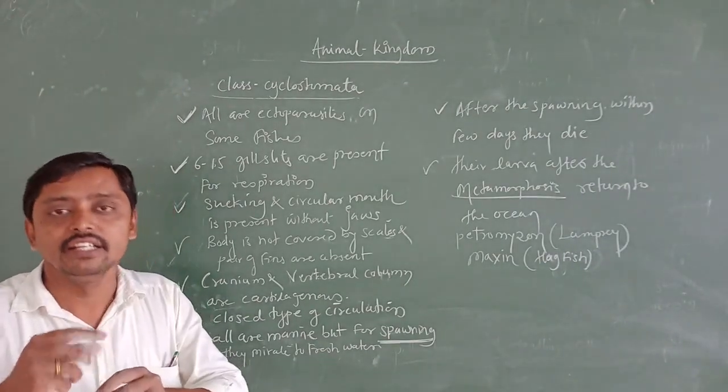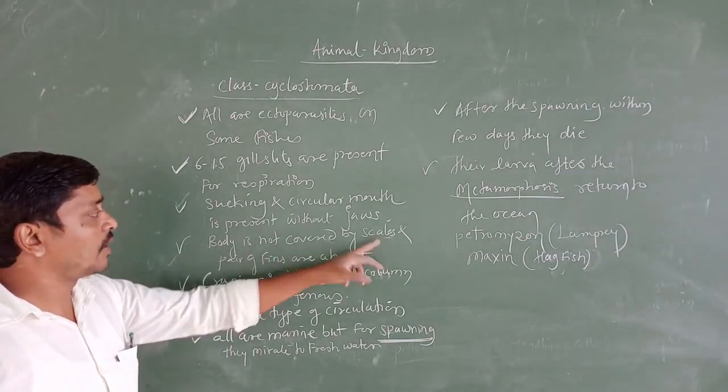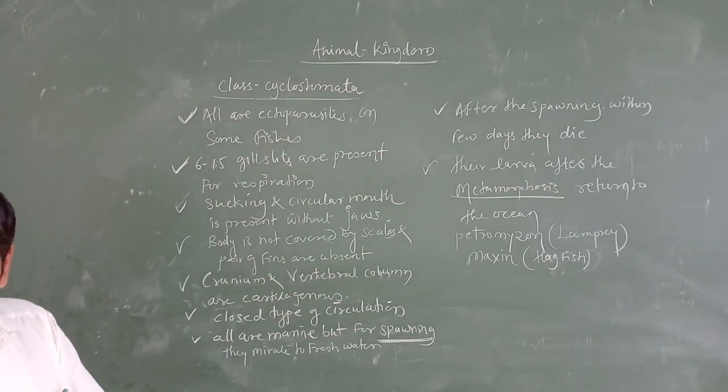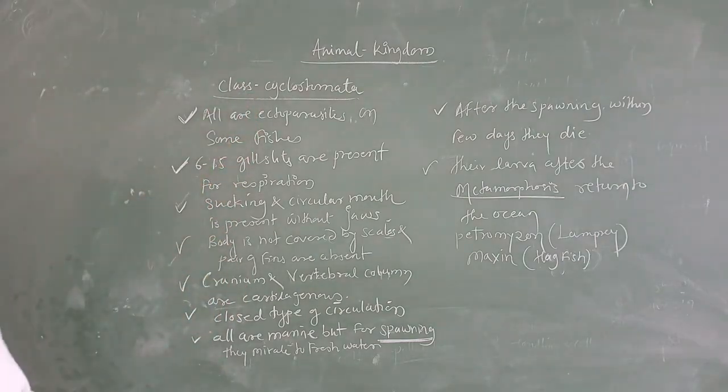The body is covered by small scales, but here what we are going to call it is that the body is not covered by the scales, and a pair of fins are absent. Fins are there, but they are not in a pair. That is the important character regarding the Cyclostomata.